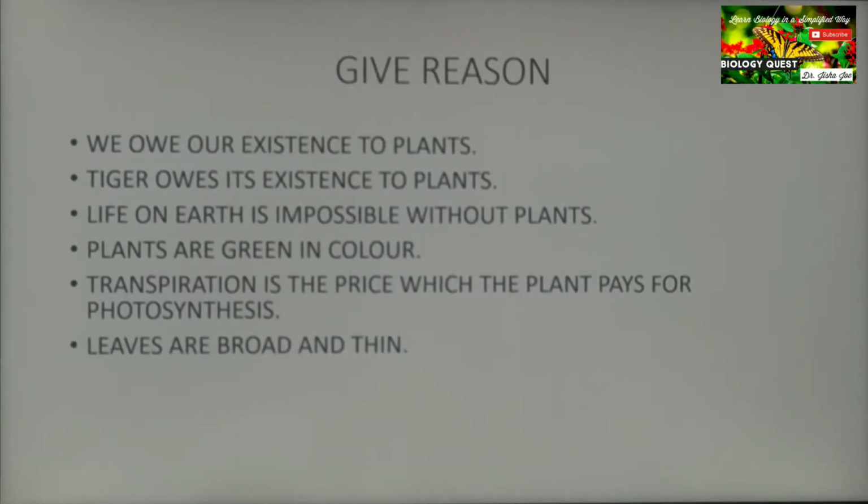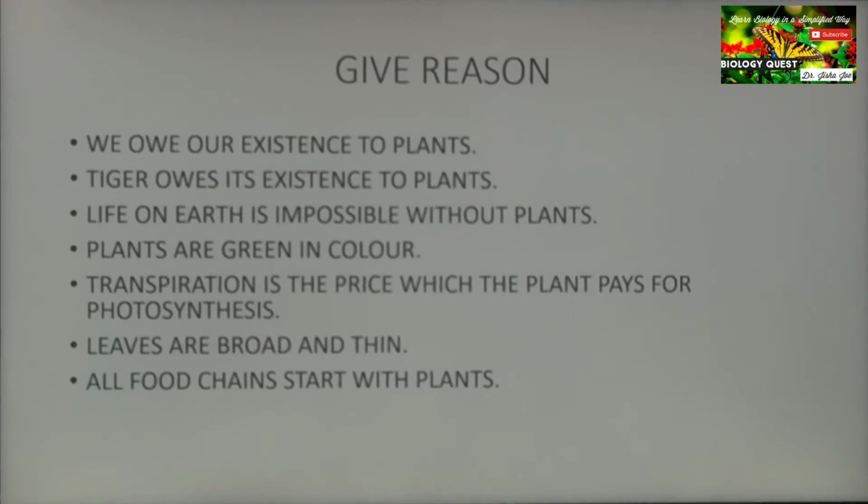Leaves are broad and thin. These are the adaptations of the leaves for photosynthesis. Leaves are broad. What is the need for the broad leaves? It increases the surface area for absorption of light. And leaves are thin. It reduces the distance between the cells to facilitate the rapid transport of substances. So both the reasons you have to write.